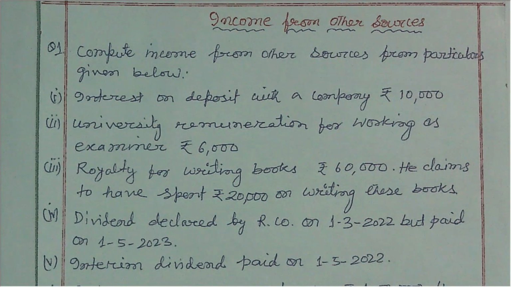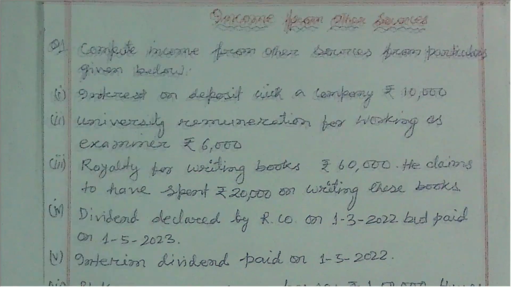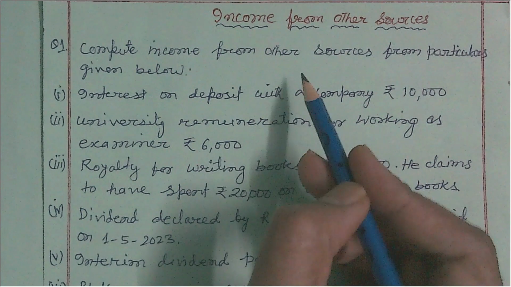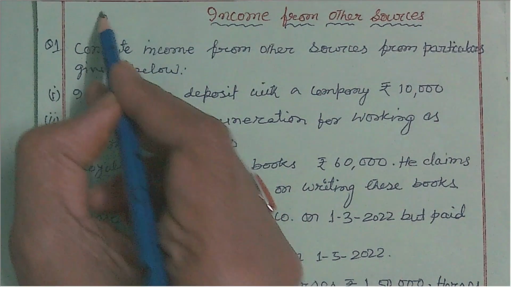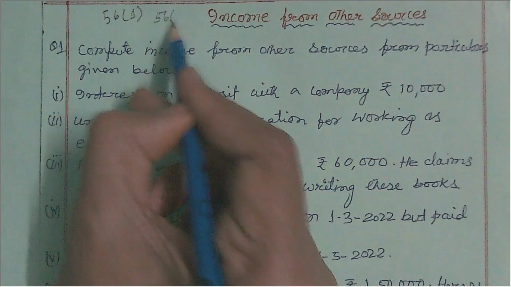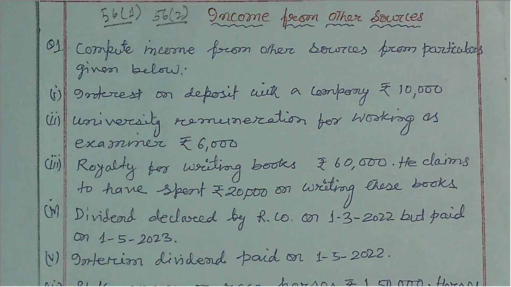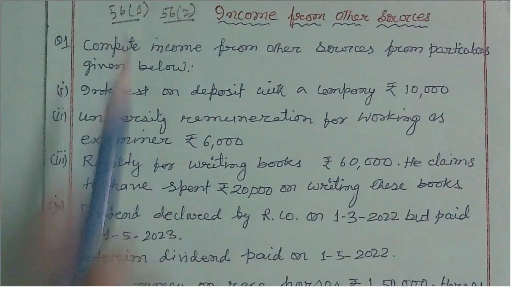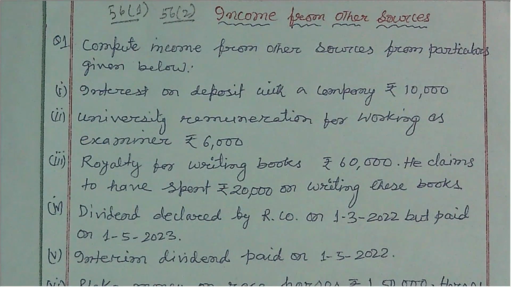General income is taxable under section 56 subsection 1. Section 56 subsection 1 gives the list of general income, and this section operates only when a particular income cannot be included in any other head.